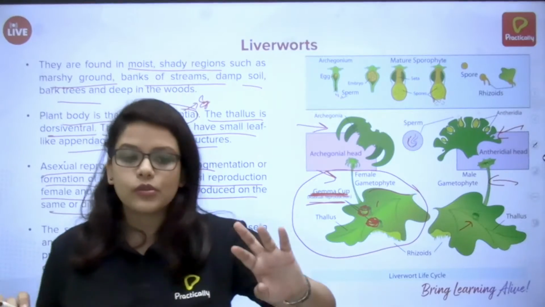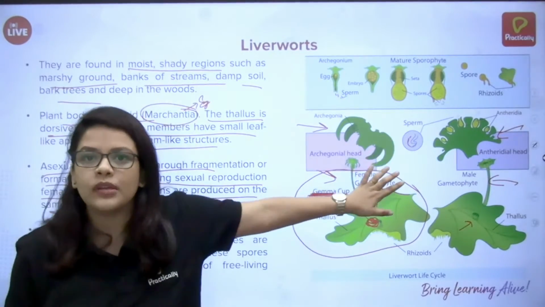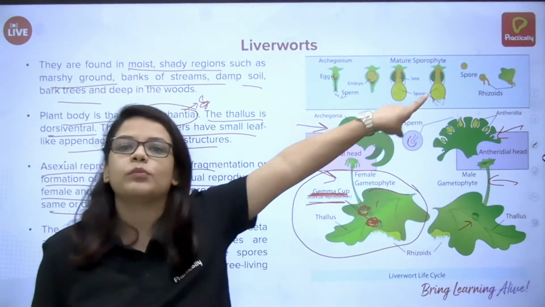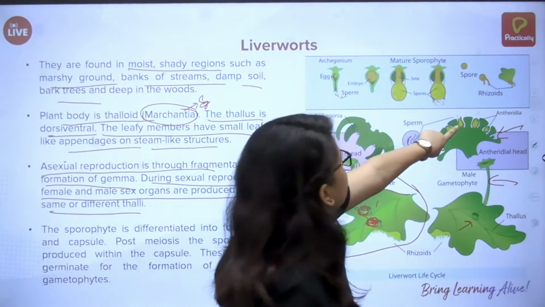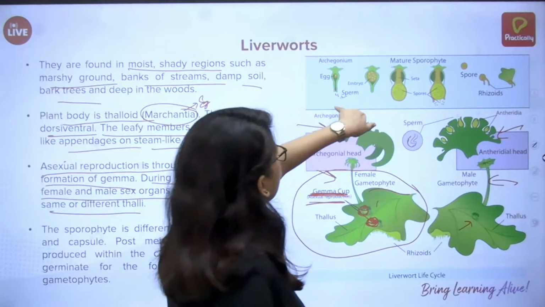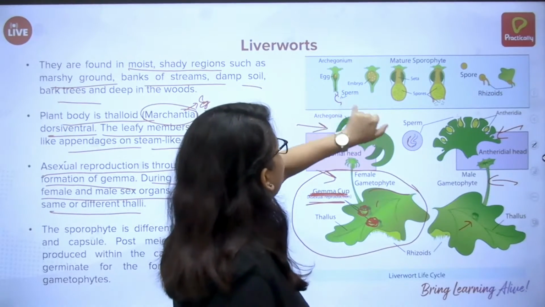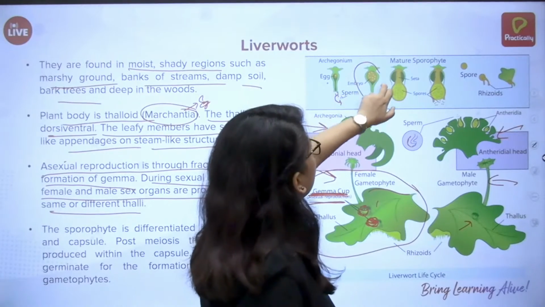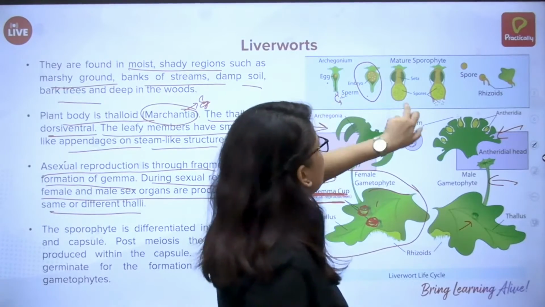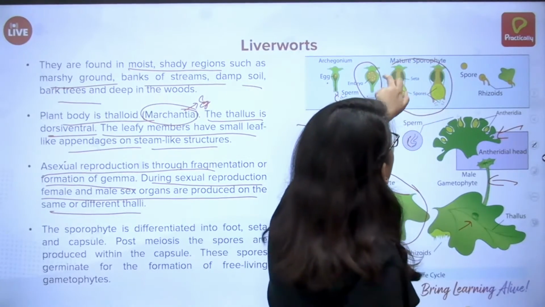So we know that it is a cryptogam. The moment you know it's a cryptogam, it means they are reproducing via spores. The sperms travel to the egg and form the embryo, and it forms the sporophyte.